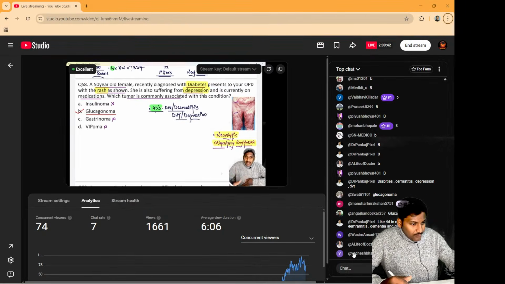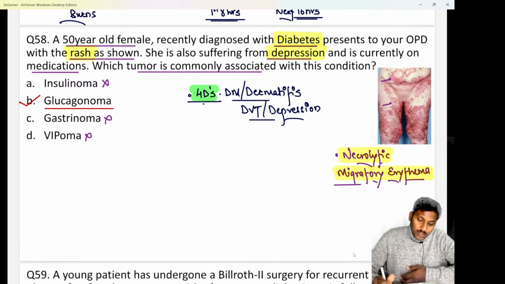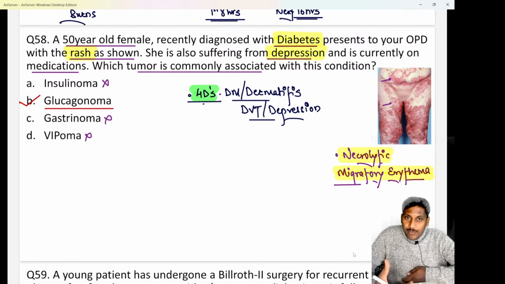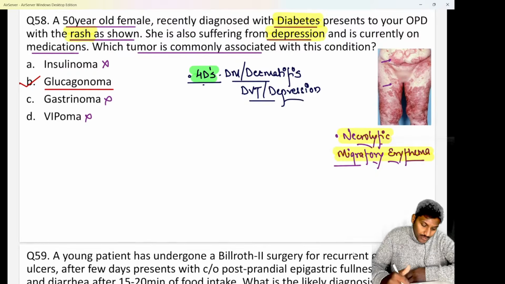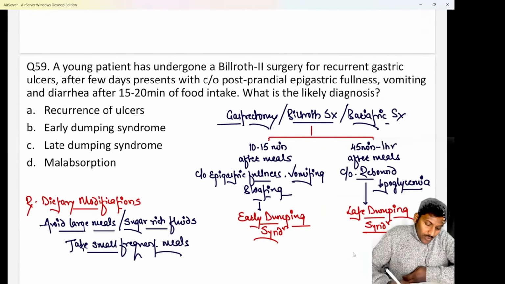Yes, the classical 4Ds which are seen in patients of the niacin or vitamin B3 deficiency or pellagra. The similar kind of Ds are seen over here. But in that the classical 3Ds are diarrhea, dermatitis, dementia. Here the classical 3Ds are diabetes mellitus, dermatitis and depression. Clear? Next is question number 59.